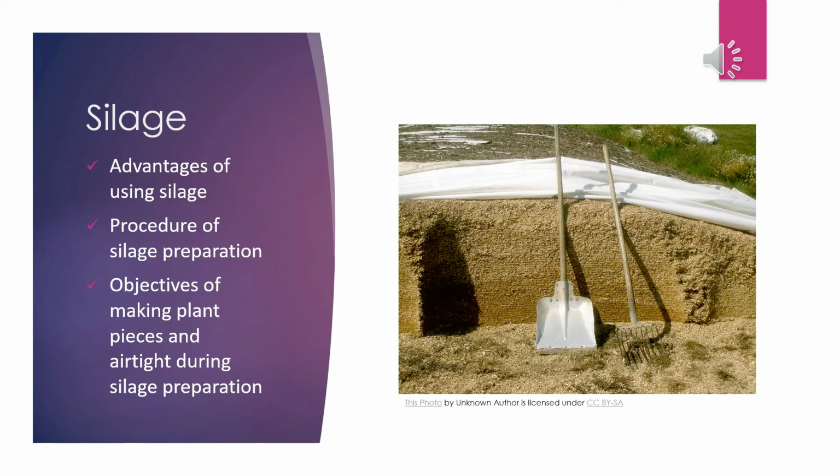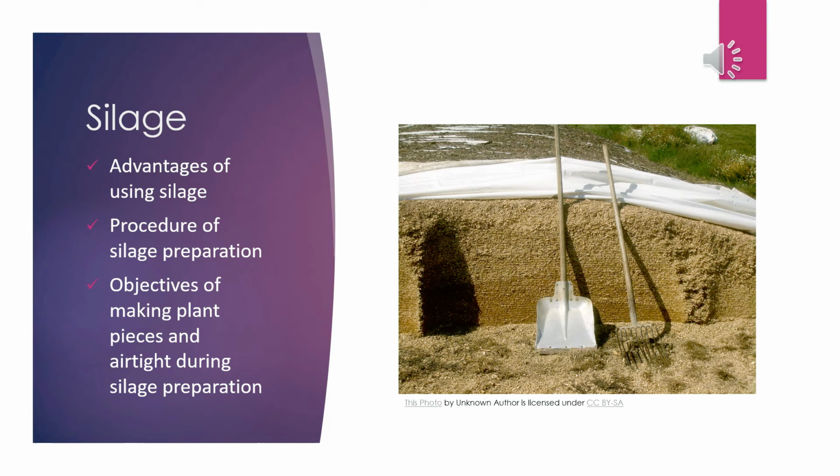The maize plant is to be cut for silage preparation just after a black spot appears at the base of the maize plant. So when we see a black spot at the base of the maize plant, then we start cutting the plant for preparing silage. At this time, maize plants contain 30 to 35% dry matter.